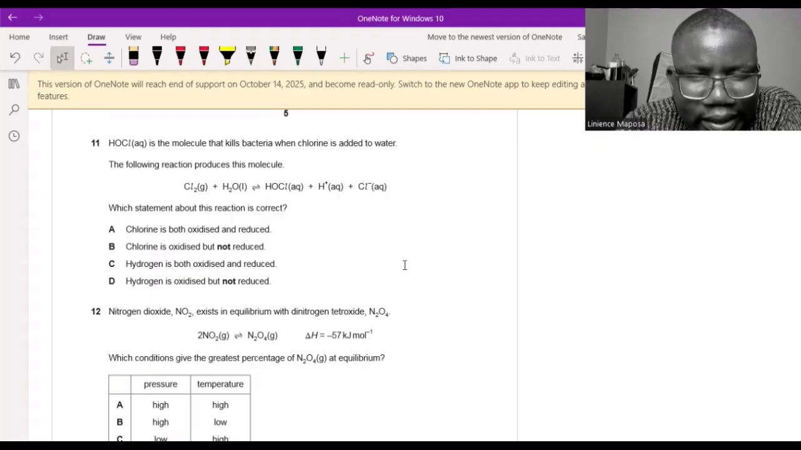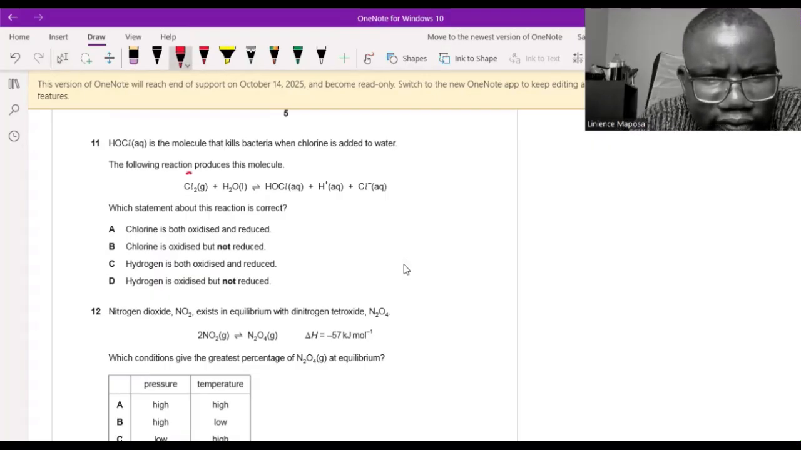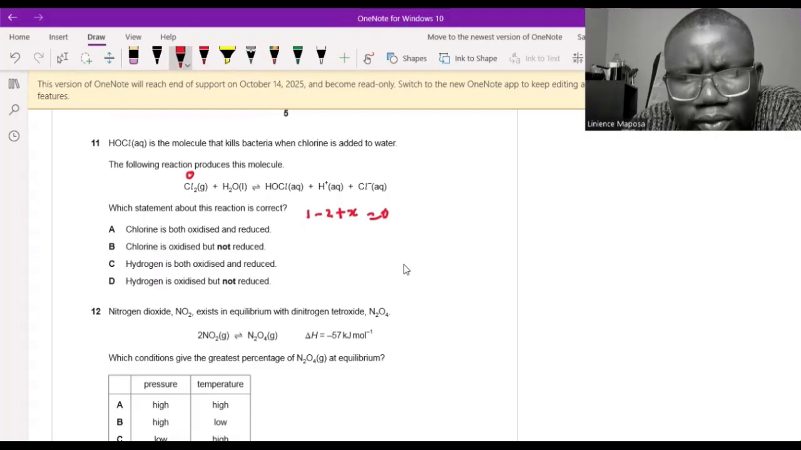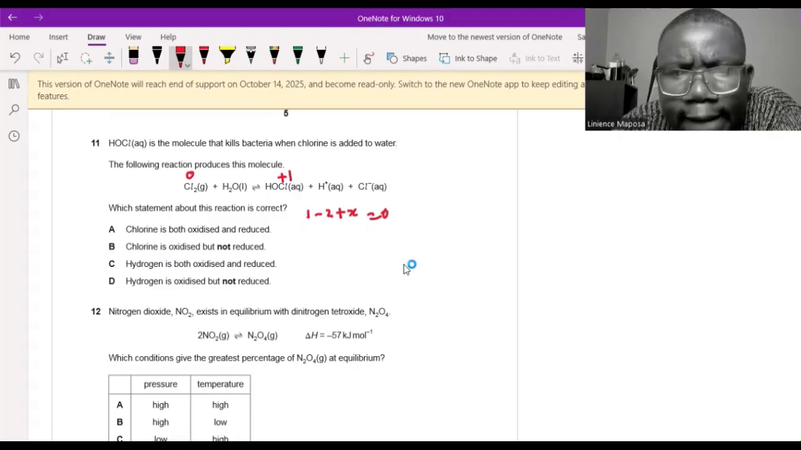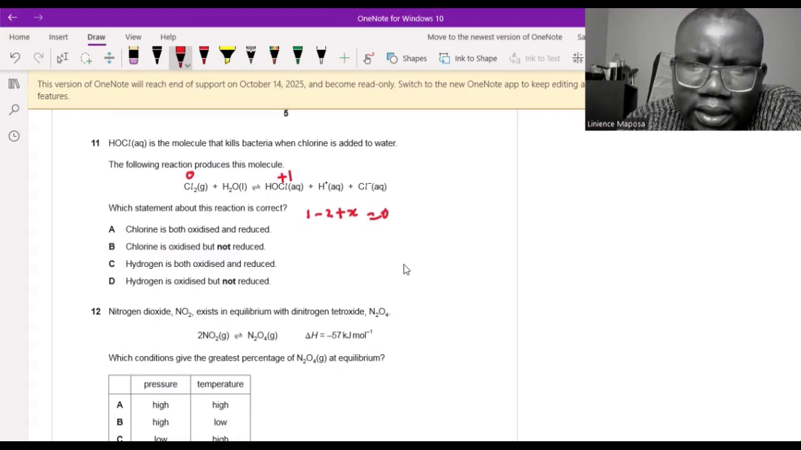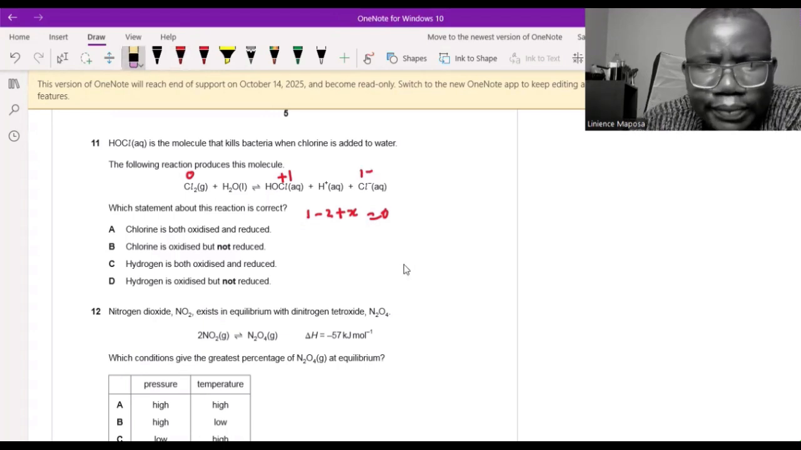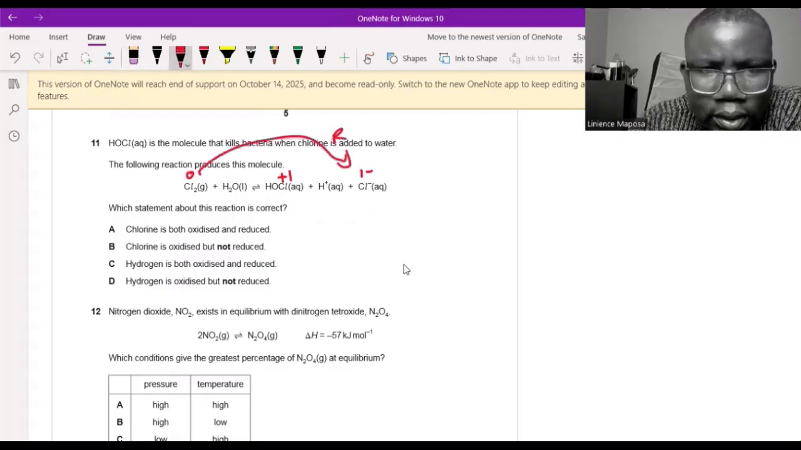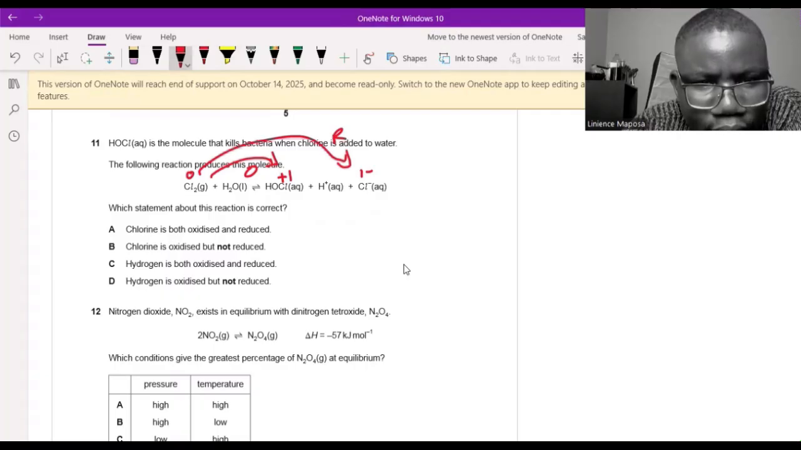Chlorine is oxidized and reduced at the same time. Let's see, chlorine has an oxidation state of 0 here. In here, let me work it out: hydrogen is +1, -2 for oxygen, plus X for the chlorine equal to 0. So X equals +1. You don't even have to calculate like that. You remember, oxygen is 2 negatives, so one of the negatives is cancelled by hydrogen. So chlorine must be +1. And here chlorine is -1. So indeed, chlorine is being reduced and oxidized at the same time. Okay, so chlorine is both oxidized and reduced.